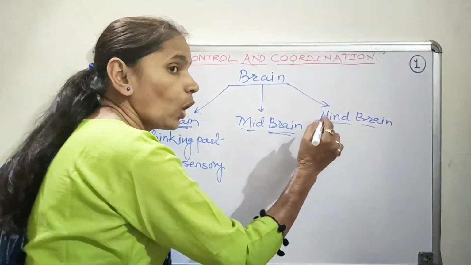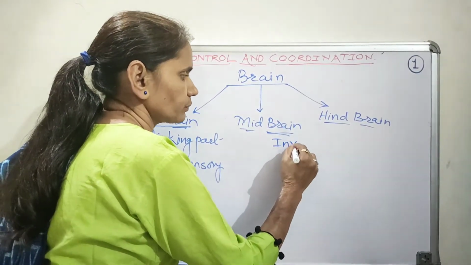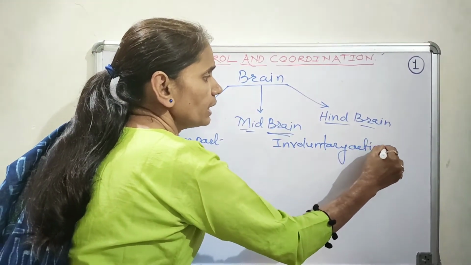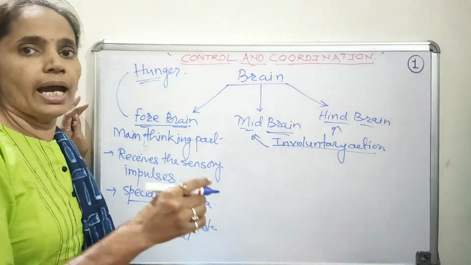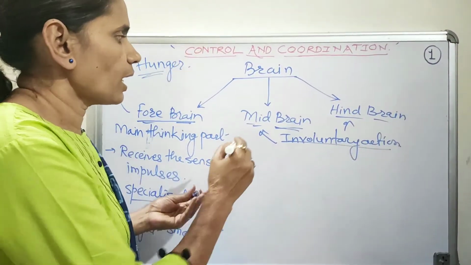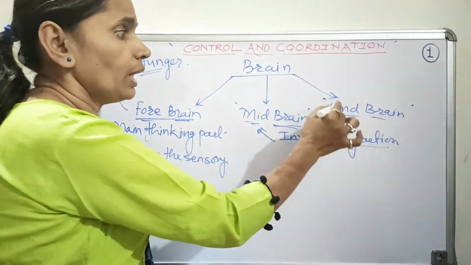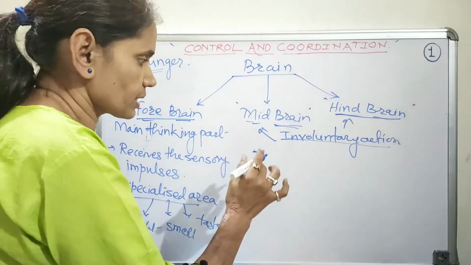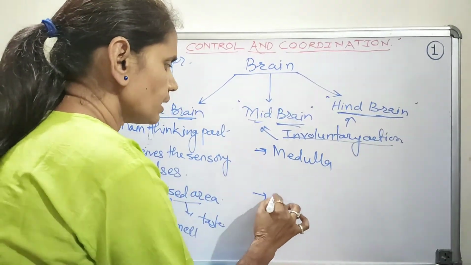Now apart from thought action, there are numerous involuntary actions. These involuntary actions are mainly controlled by the midbrain and the hindbrain region of the brain. The hindbrain has two different components or parts. The first one is the medulla and the other one is the cerebellum.